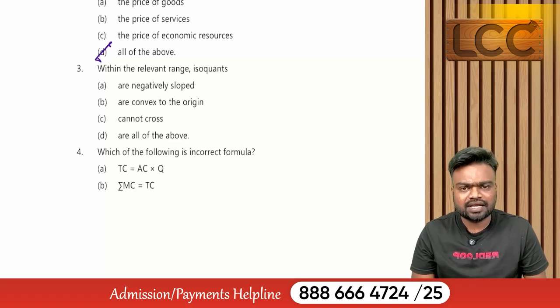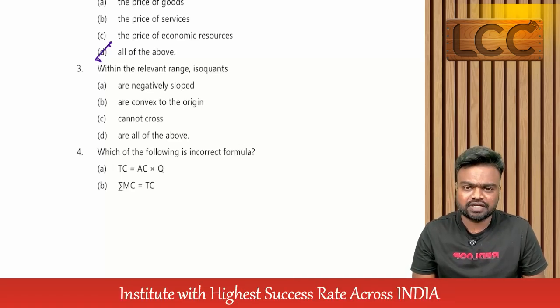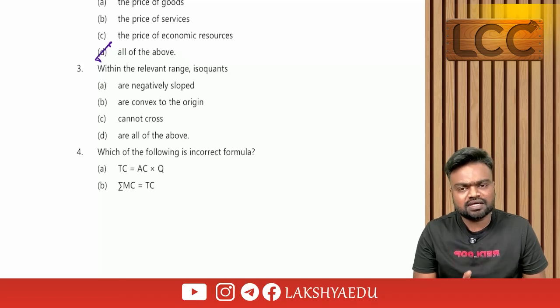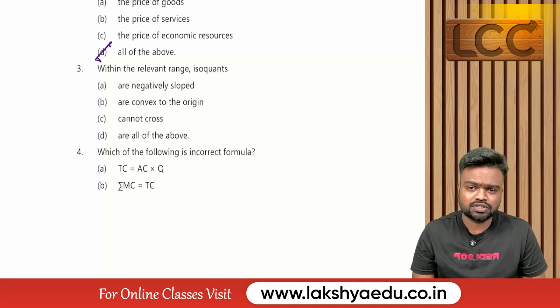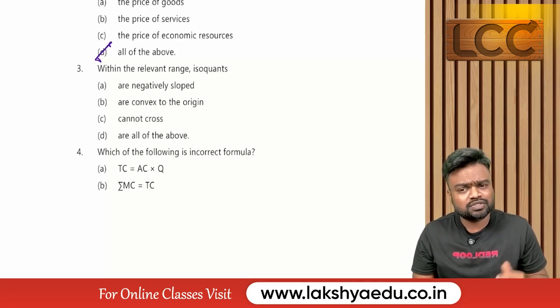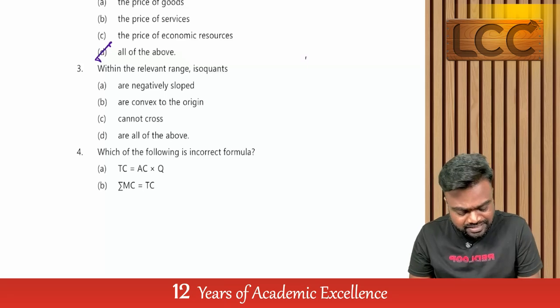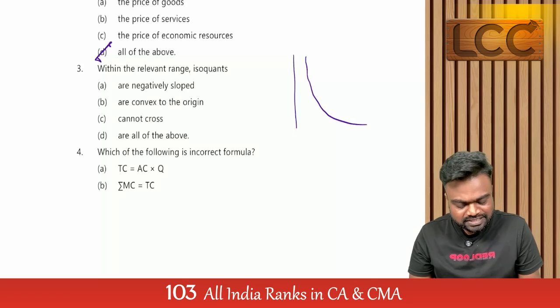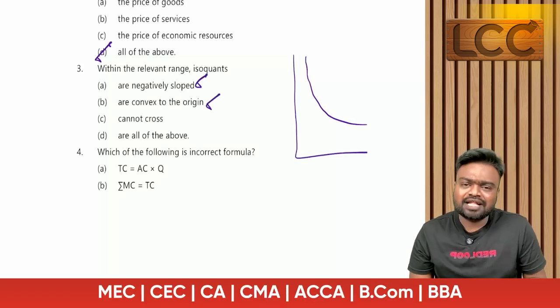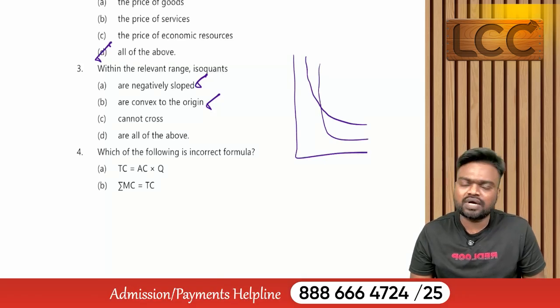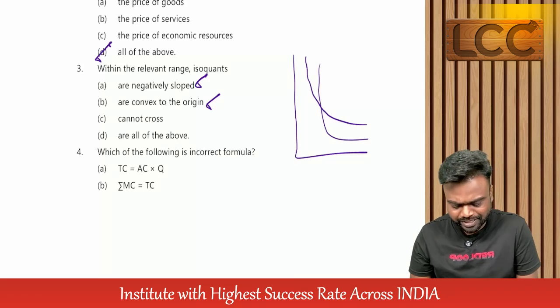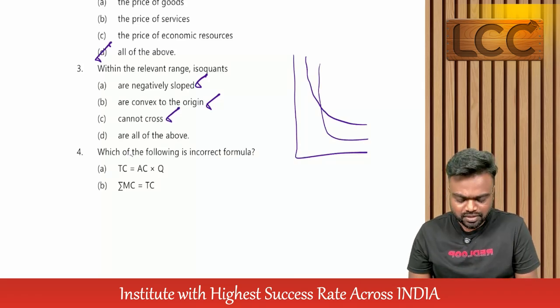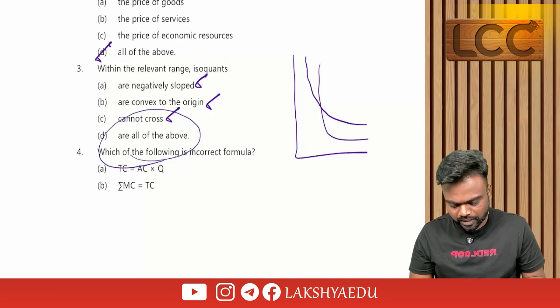Next, within the relevant range, isoquants. As I said in the class, isoquants are similar to indifference curves. Whatever concept we learned in indifference curves, the same concept will be applicable in the case of isoquants also. First thing, isoquants are positively sloped or negatively sloped? That is negatively sloped. When it is negatively sloped, what is the shape of the curve? This is called convex. Whether two indifference curves can intersect each other? No. In the same way, whether two isoquants can intersect each other? No, they cannot cross. So what is the answer? All of the above.